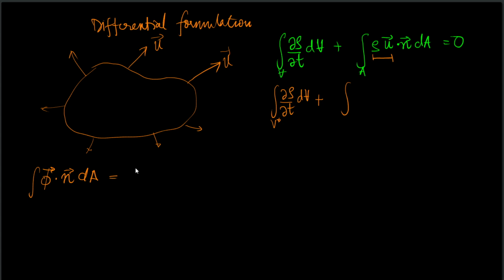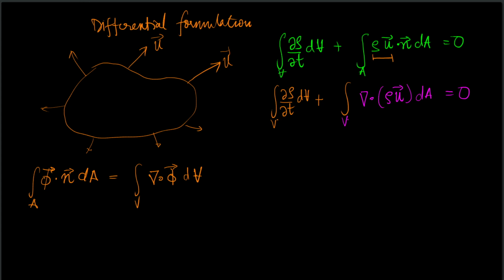Over the area, this will be equal to divergence of phi over the entire volume. So with this in mind, this will be divergence of rho u dV. This will be equal to 0. So this is over the volume as well. This won't be V star. It will be V.